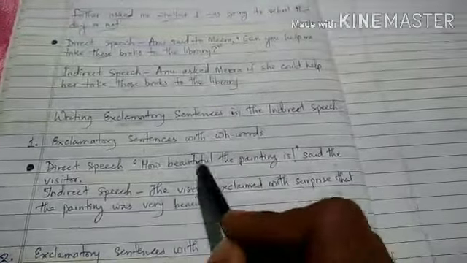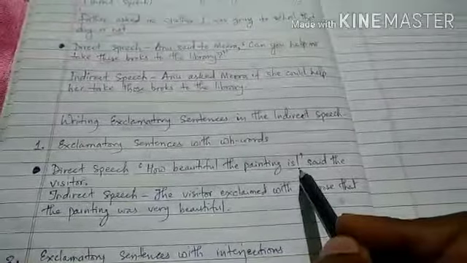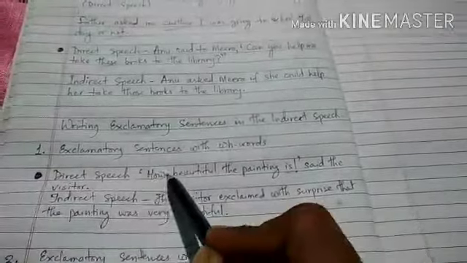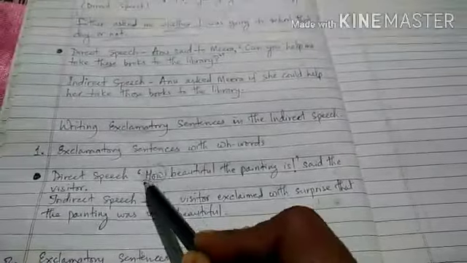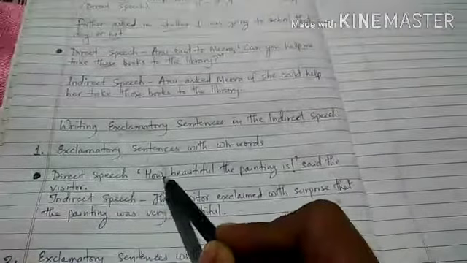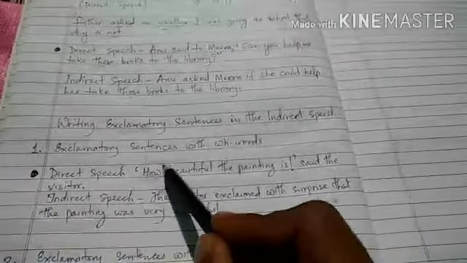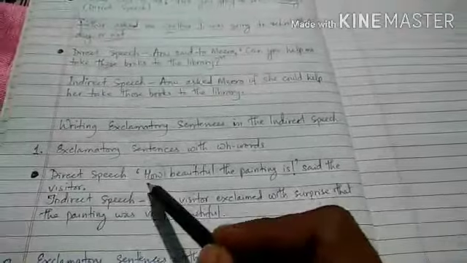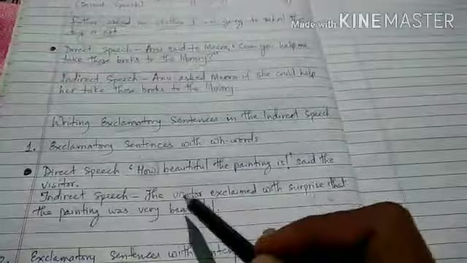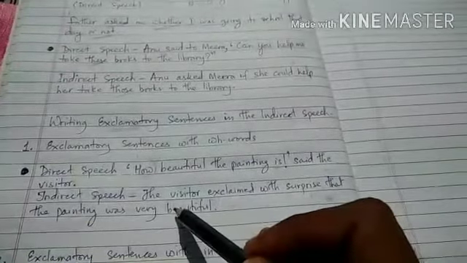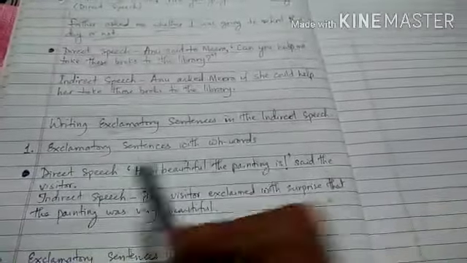Direct speech: How beautiful the painting is. So tense will change. Okay, these WH words will not be used. अगर exclamatory sentences WH वर्ड से बनाया हुआ है, तो वो WH वर्ड indirect speech में नहीं होगा. चाहे how हो, चाहे what हो, चाहे कोई भी WH वर्ड क्यों ना हो, exclamatory sentences पे, वो WH words हम indirect speech में यूज नहीं करेंगे. Okay, now see, how beautiful the painting is, said the visitor.